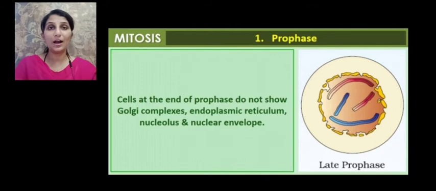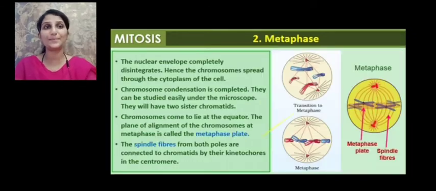So during prophase, the chromatin reticulum condenses to take the structure of chromosomes, and the second event taking place is the formation of the spindle fibers from the centrosomes. And the third event is that at the end of the prophase, the major components, that is Golgi complexes, endoplasmic reticulum, nucleolus and nuclear membrane, start to disintegrate. We can see they start to disappear at the end of prophase. So prophase comes to an end when the Golgi complex, ER, nucleolus and nuclear membrane disappear.